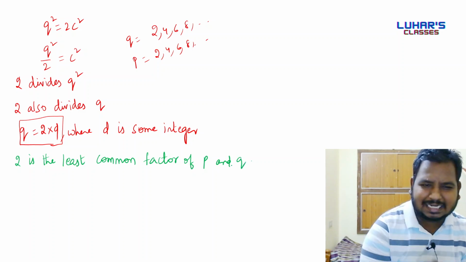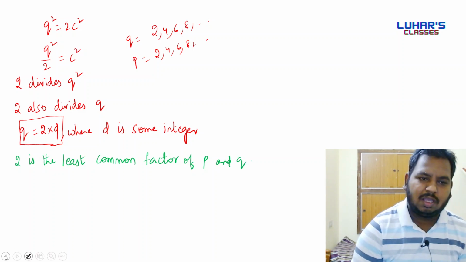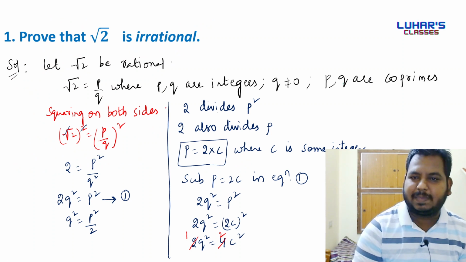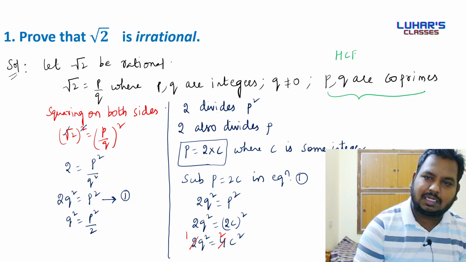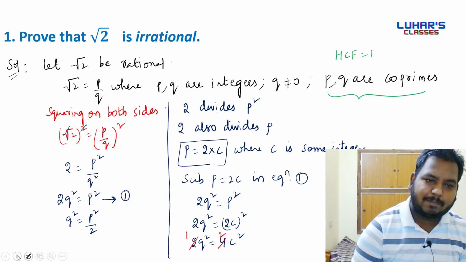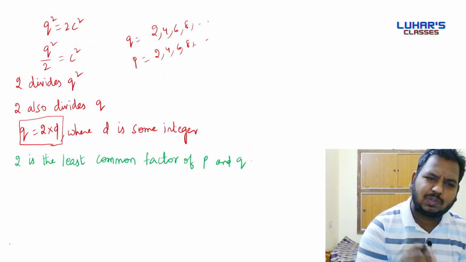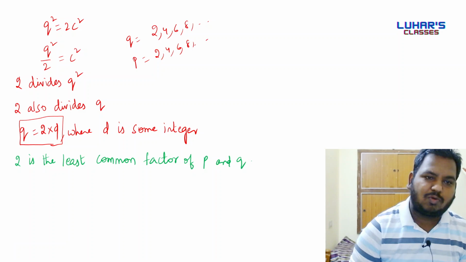Okay, 2 is the least common factor of p and q, but initially we have assumed that p and q are co-primes. That means HCF of p and q is 1. But we have reached a point where p and q have 2 as a common factor. So what can we say here?